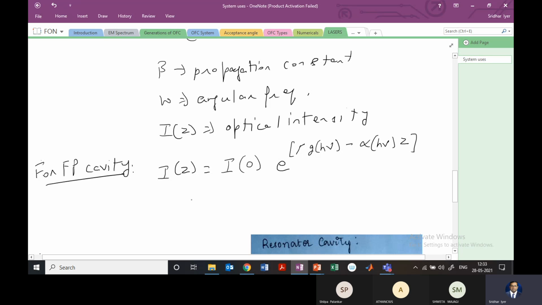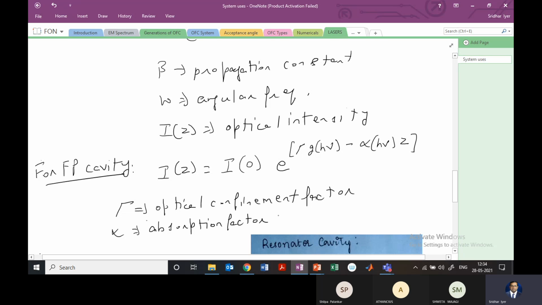Here this value tau is the optical confinement factor. Alpha is the absorption factor. g is known as the gain coefficient.